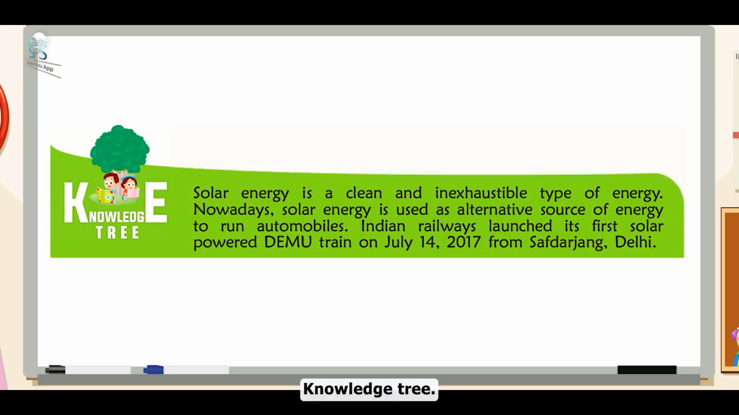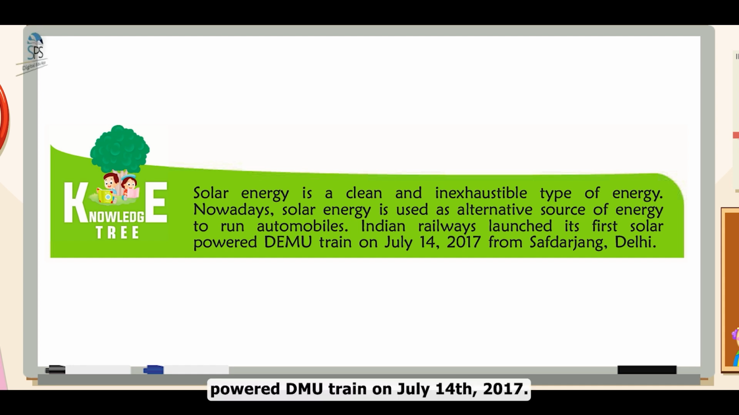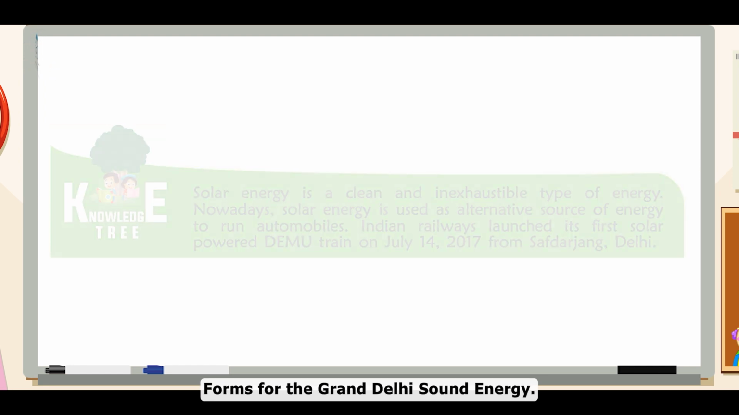Knowledge tree. Solar energy is a clean and inexhaustible type of energy. Nowadays, solar energy is used as an alternative source of energy to run automobiles. Indian Railway launched its first solar-powered DEMU train on July 14, 2017 from Safdarjung, Delhi.